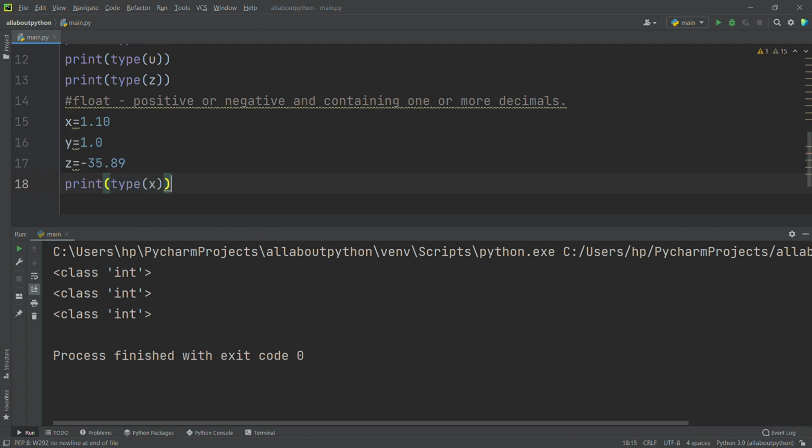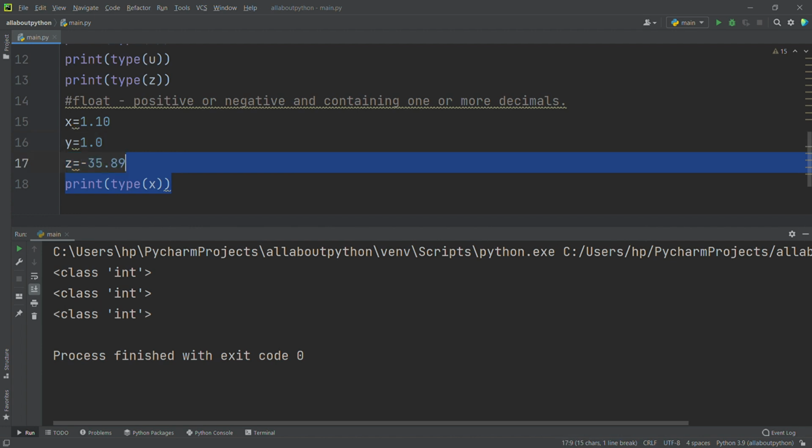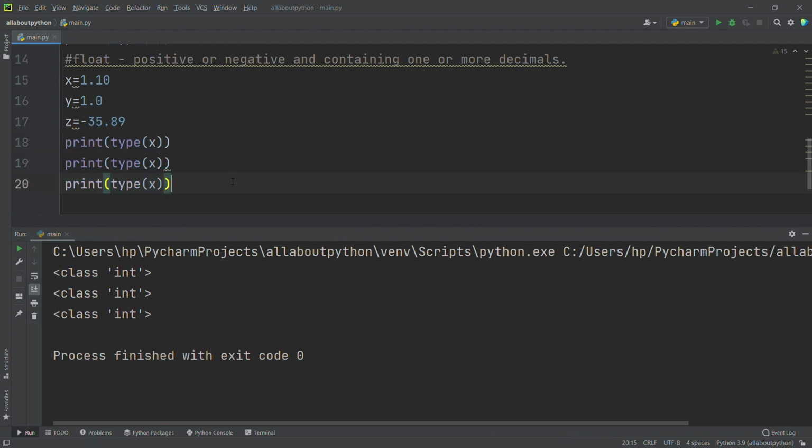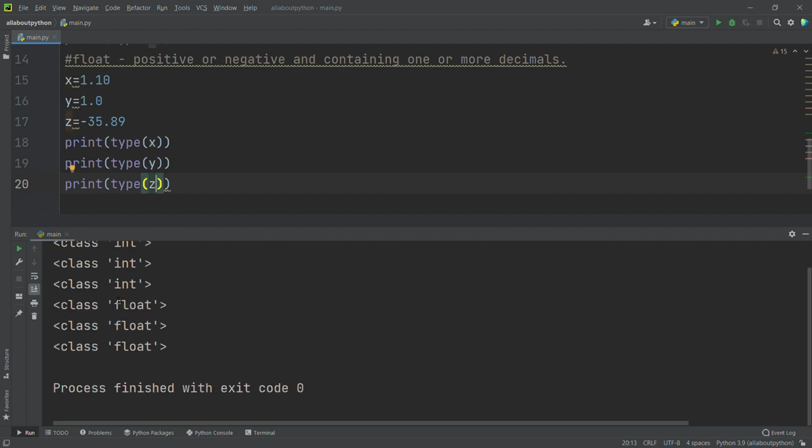I will copy this, and instead of x I will give y, and here also z. See here it's saying float, float, float. Now I will remove the .0 here and run this again. See here, now you are able to see int. That's the main difference between integers and floats.